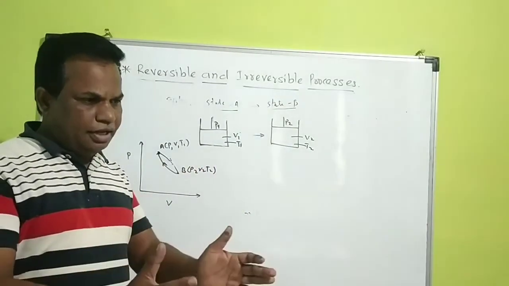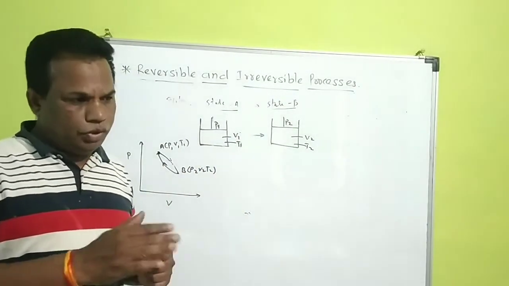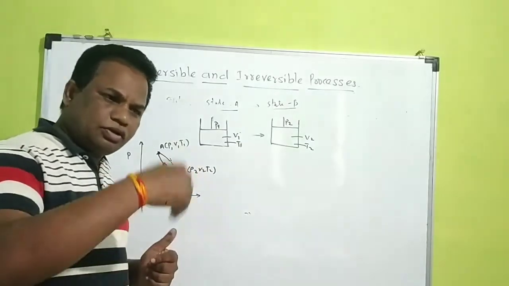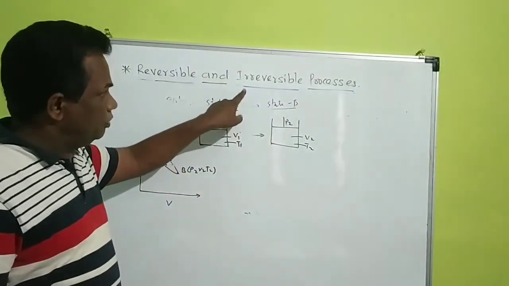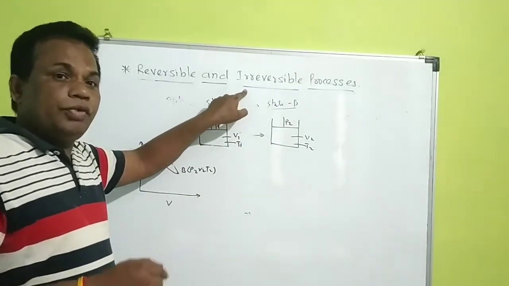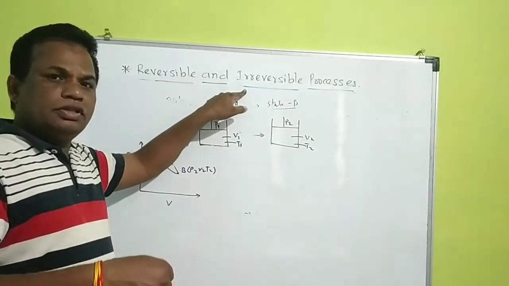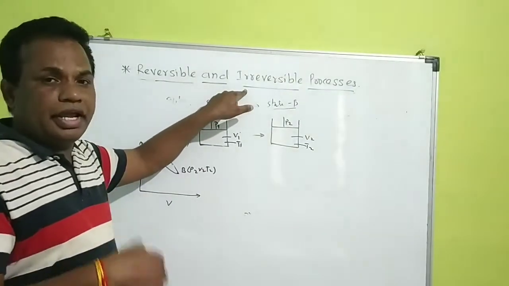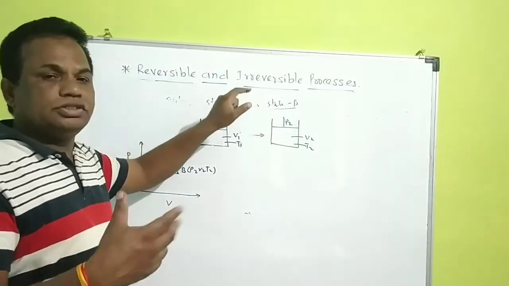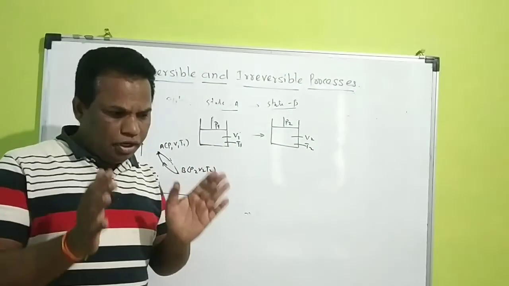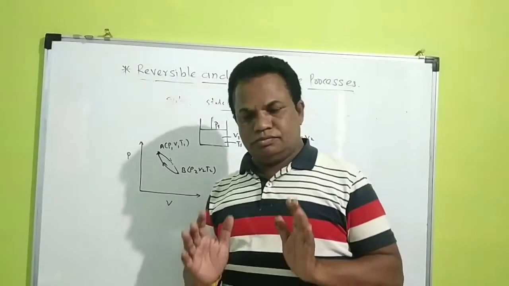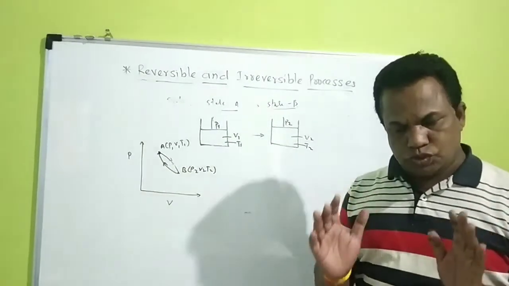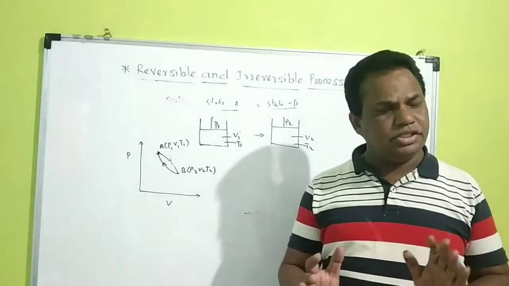When you go from one place to another place and come back to the same place, this is also an irreversible process, because when you go and come, the energy is not regained. Some amount of energy is lost. So almost all processes in the universe are irreversible processes.